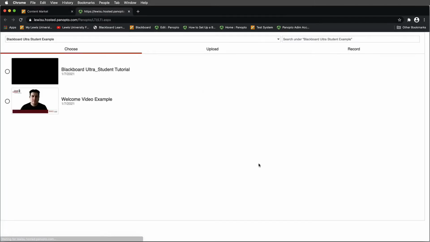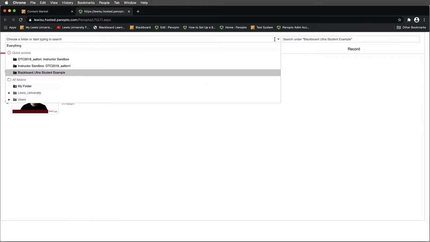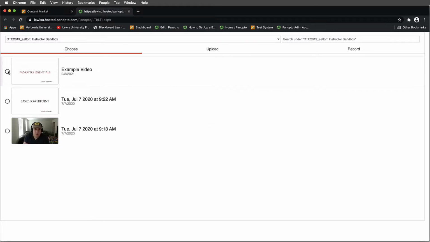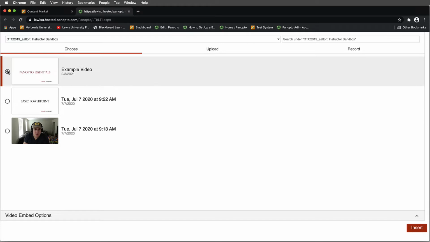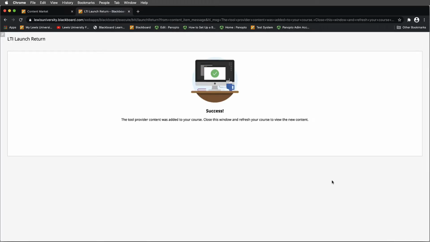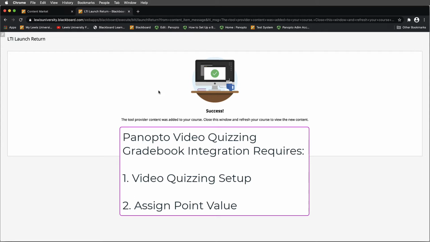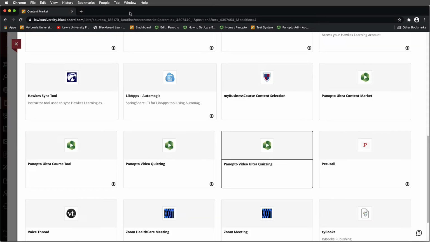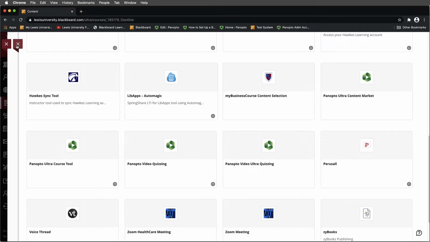I'll select this, and the next thing I will be able to do is choose and locate the quiz that I have created. I'm going to use the same example video with the quiz I built in the first video. So notice I've selected it, and I'm going to select Insert. Very similar to our original users, this is a 2-step process. You'll notice that this sets up and then your window kind of stalls out. You can close this pop-up window at this point.